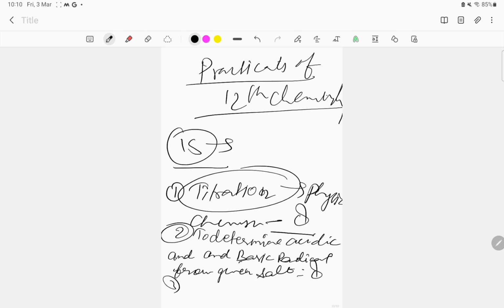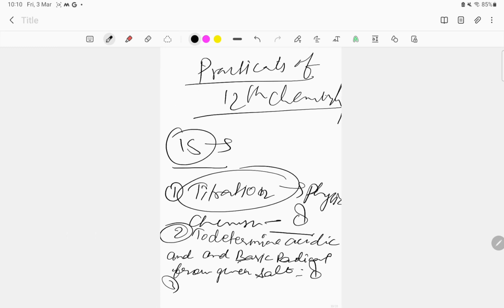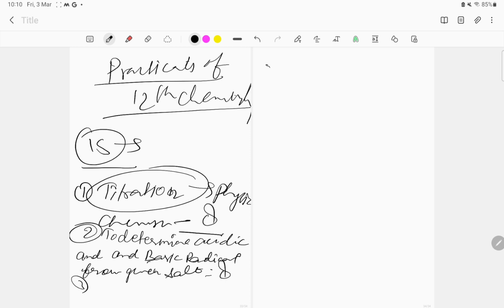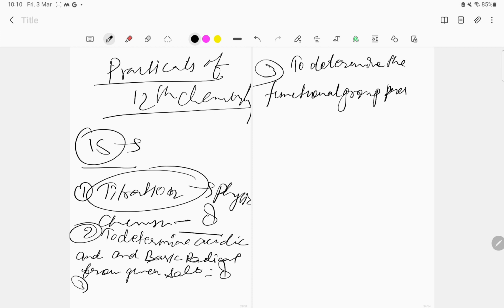Now, the third practical that we have to do this year is from organic chemistry, which is to determine the functional group present in the solution. It carries 6 marks.